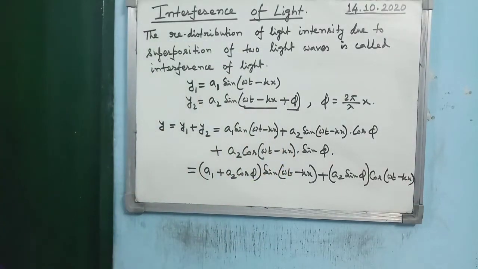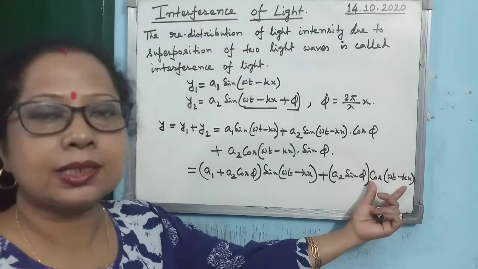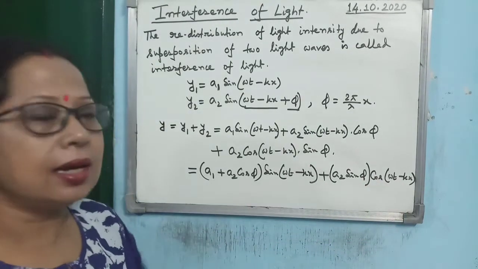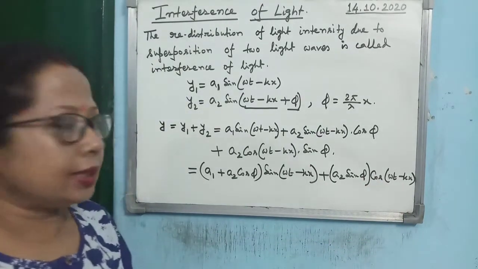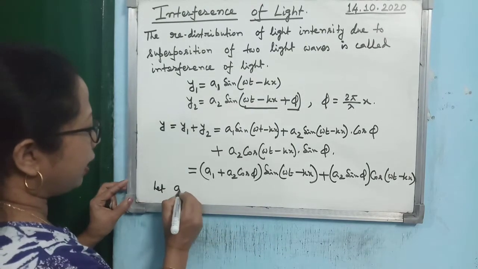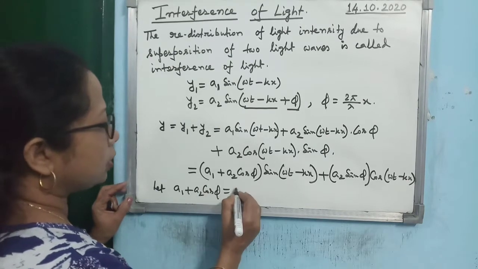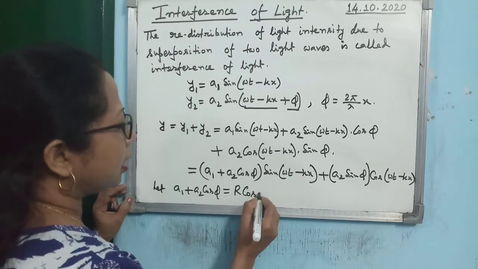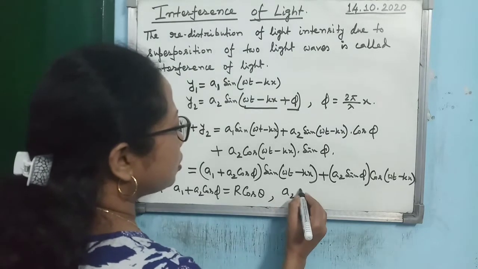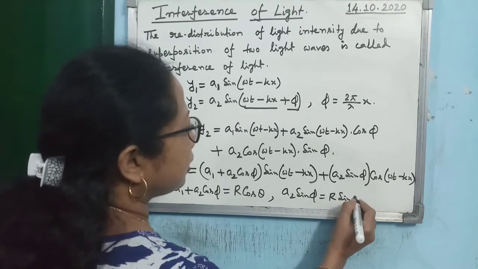Now here you see one function is sin(omega t minus kx), another is cos(omega t minus kx). So if you want to write it as a single sine function, then what you can do, let us assume that a1 plus a2 cos phi is equal to r cos theta, and a2 sin phi is equal to r sin theta.